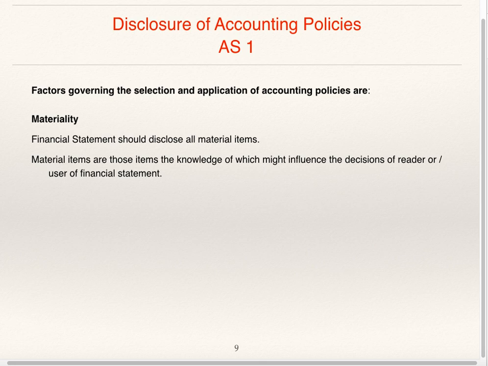Now, the third factor is materiality. Financial statements should disclose all material items. Material items are those items the knowledge of which might influence the decision of readers or users of the financial statements. Prudence, substance over form, and materiality, these are factors to be considered while selecting accounting policies.